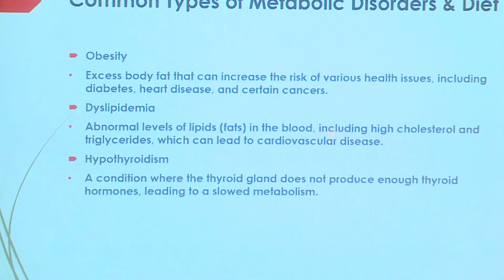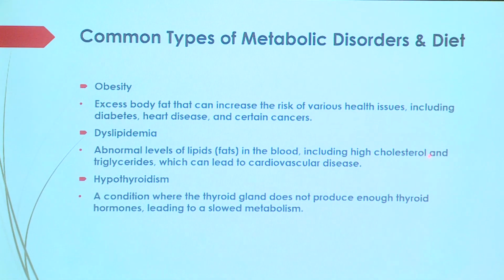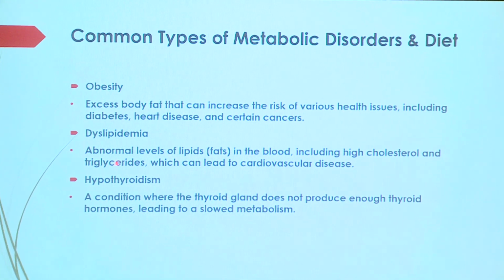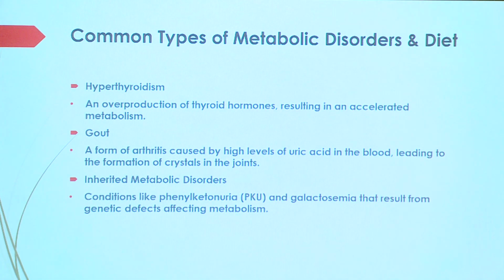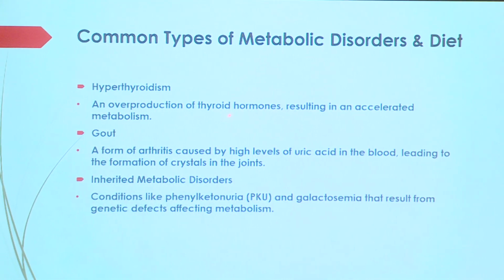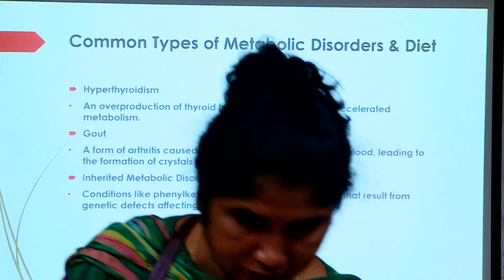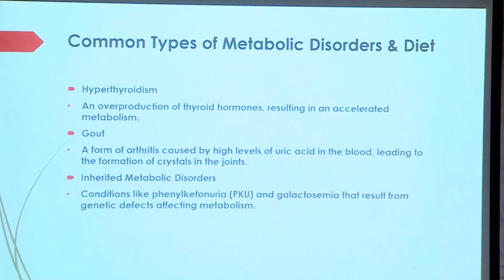Abnormal level of lipid fats in the blood, including high cholesterol and high triglyceride level. This goes to obesity or diabetes also. Hypothyroidism is the condition where the thyroid gland does not produce enough thyroid hormones, leading to slow metabolism in the body. Okay, these are the others also. Hyperthyroidism is overproduction of thyroid hormone resulting in acceleration of metabolism, and they become very thin.